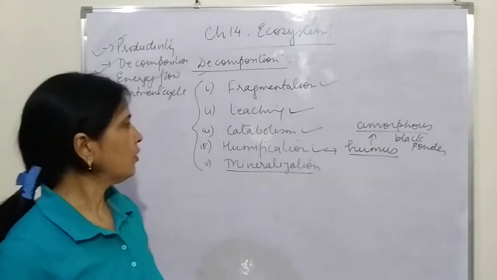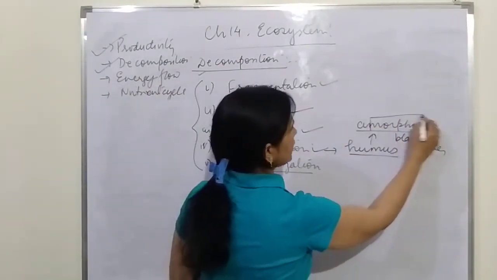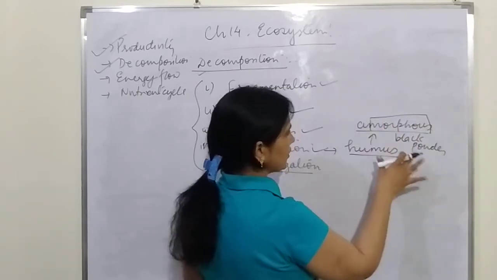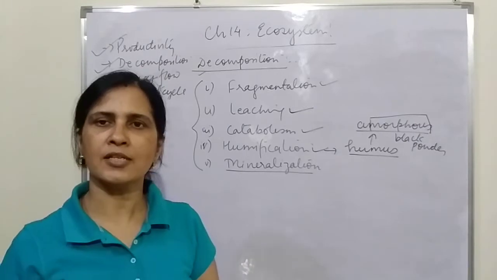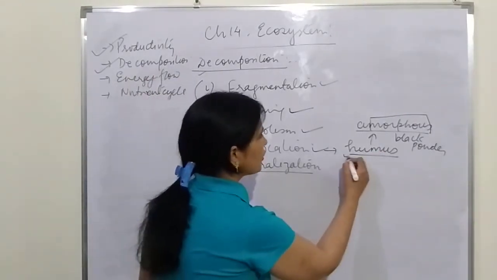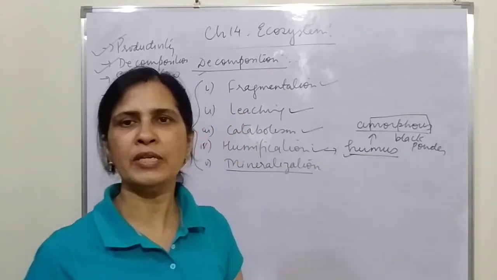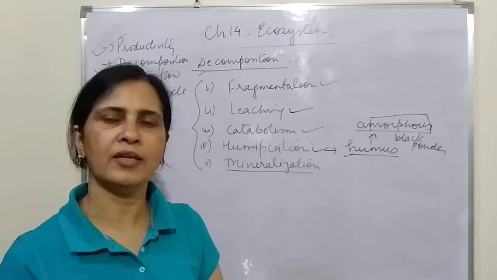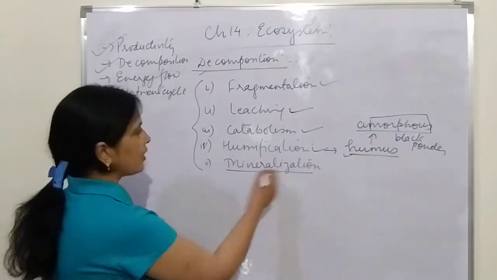Okay, so humus is an amorphous black powder. Amorphous, as you all know, means it doesn't have any external structure, it's like a powdery, black powdery mass. Humus is formed, and humus is not readily available to the plant, so it is acted upon by a lot of bacteria and fungi, and they keep on decomposing it, which takes a lot of time.